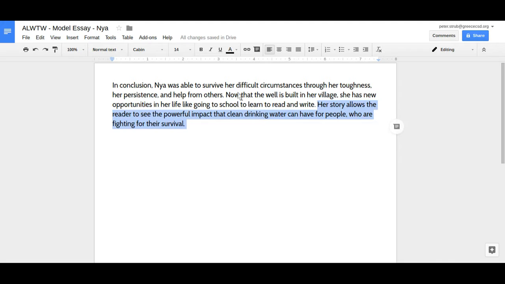So you could even, as you see here in my conclusion right now, have both of those endings together. So I have the finishing her story and talking about why this is an important topic. Or you could just have one of them. It's up to you about how you end that paragraph. So you are going to take this example. You're going to do a very similar thing with Selva.